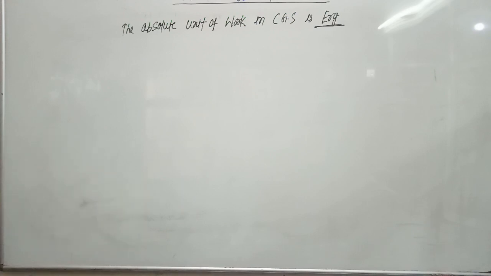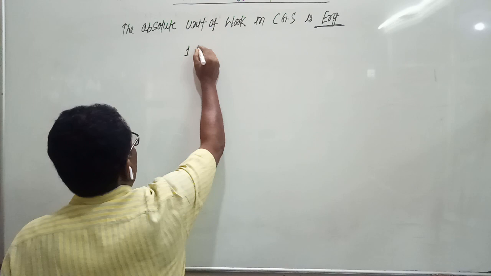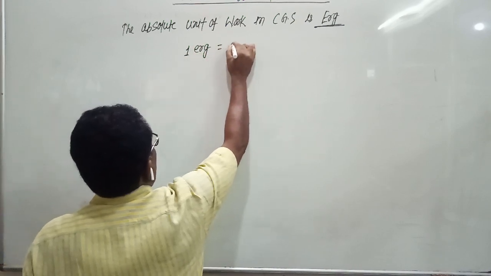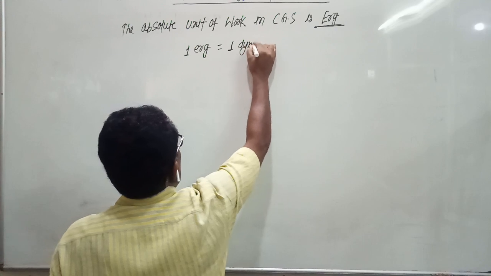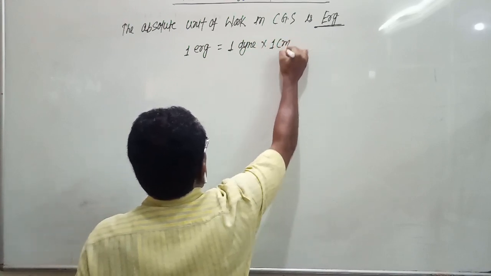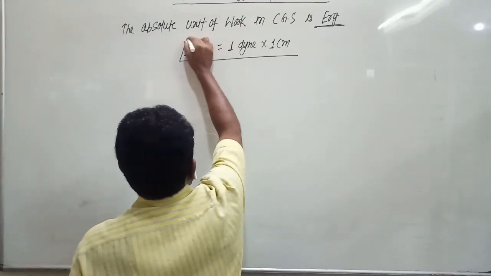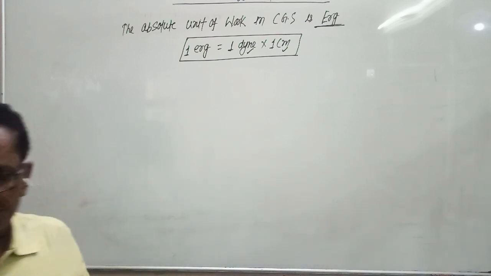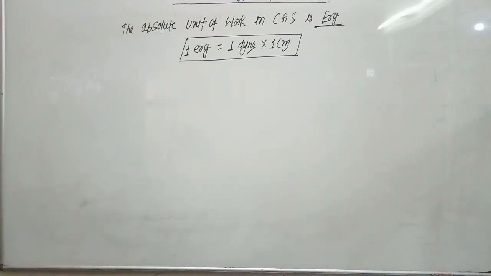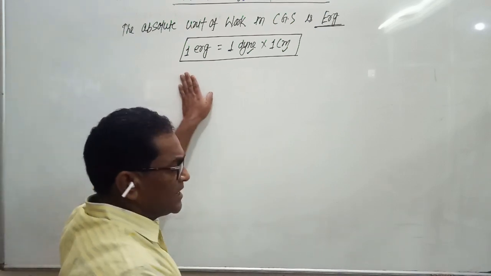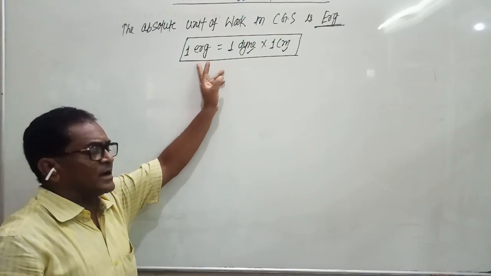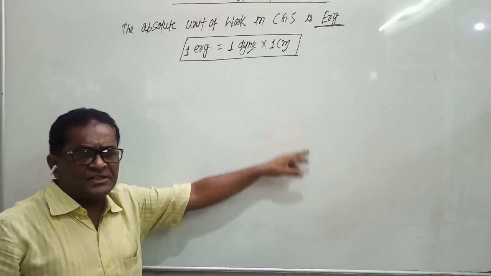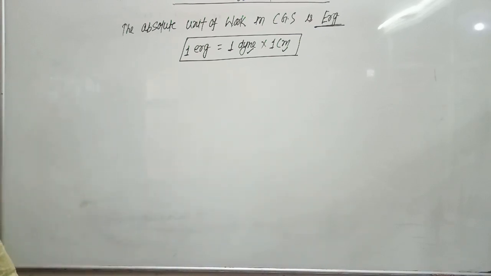And 1 erg equals 1 dyne into 1 centimeter, because dyne is the CGS unit of force and centimeter is the CGS unit of displacement, and erg is the CGS unit of work.